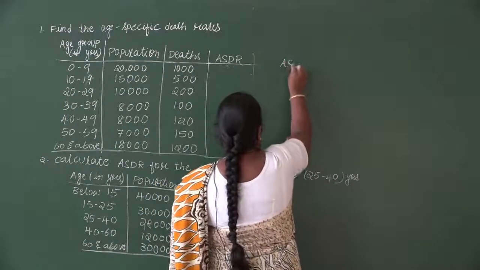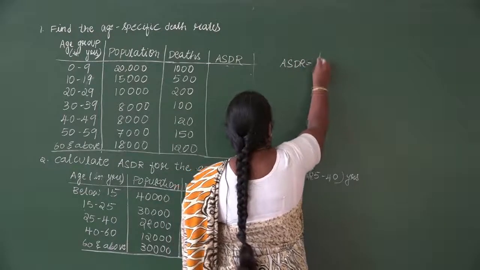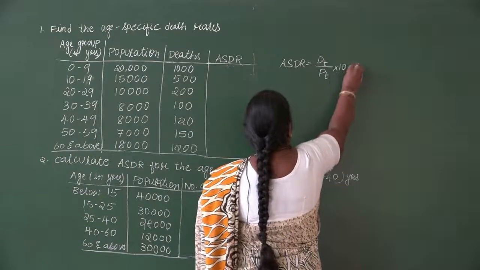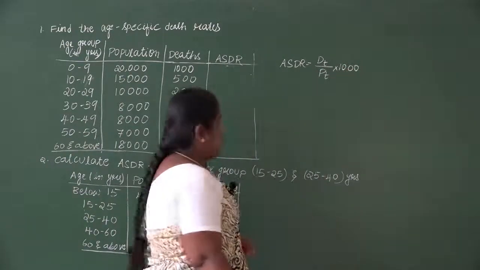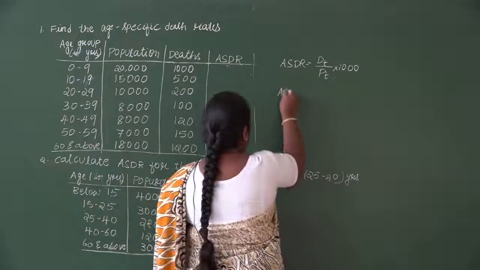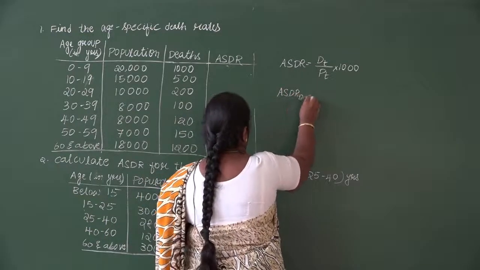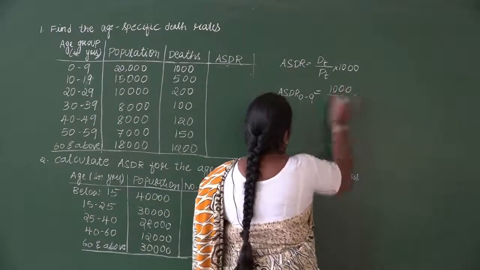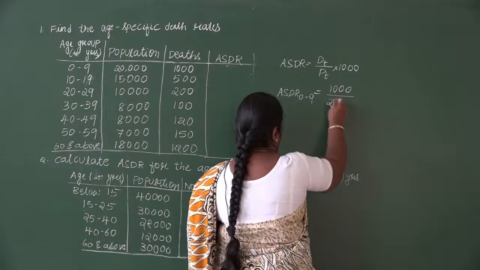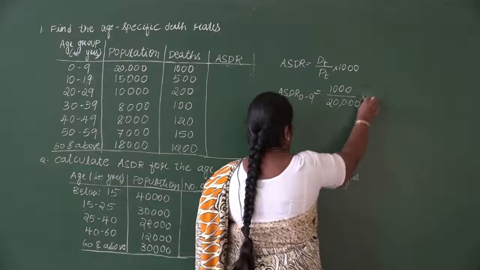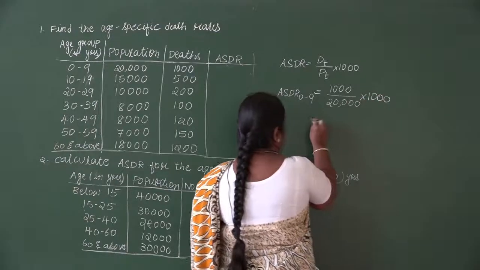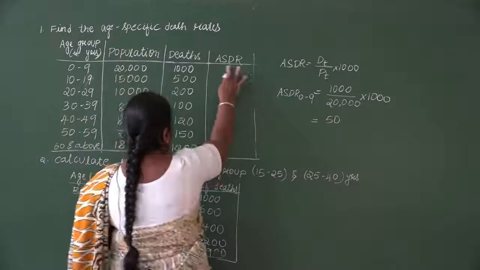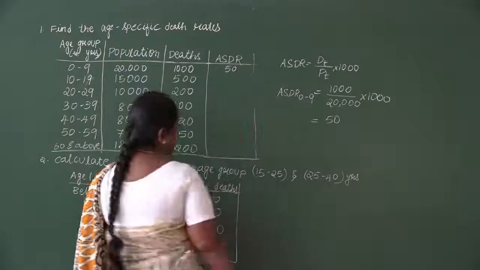So before doing the problem we have to write the ASDR formula. So it is Dt divided by Pt into 1000. And we have to show one step calculation. So I'll show it for the age group 0 to 9. So for the age group 0 to 9, the death is 1000 divided by the population is 20,000 into 1000. So when you simplify this, we'll get it as 50. So for ASDR we have to make one column and write the first value as 50.